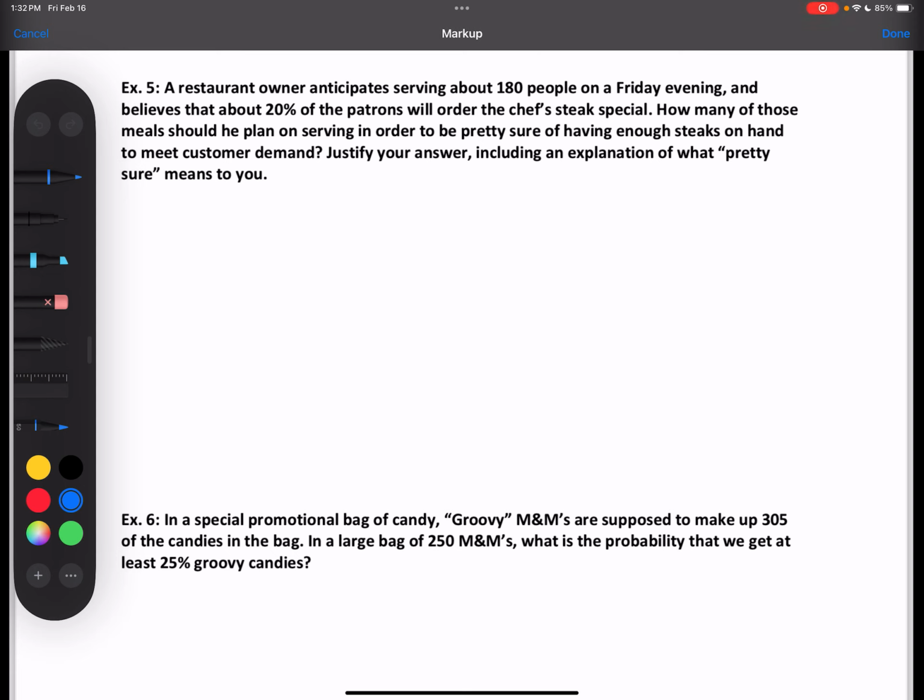All right, what's the first thing we should always do? Find mean and standard deviation. No. Conditions. Check the conditions. Okay, so is it random? Like, does it specifically say that it's random? No, but it's a representative sample.